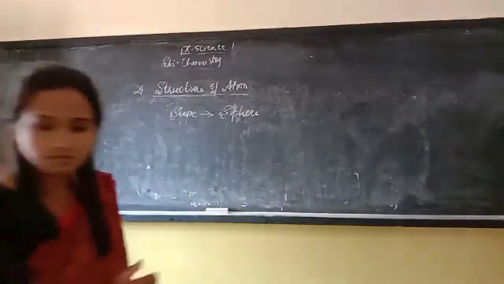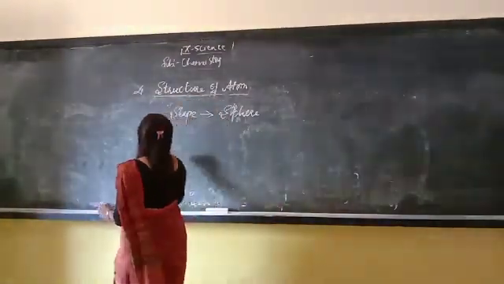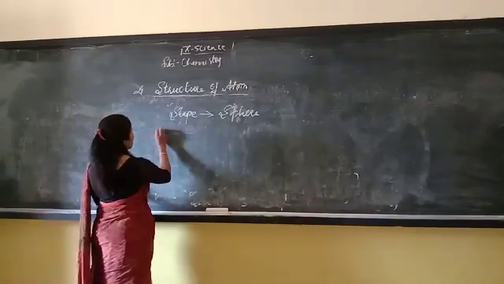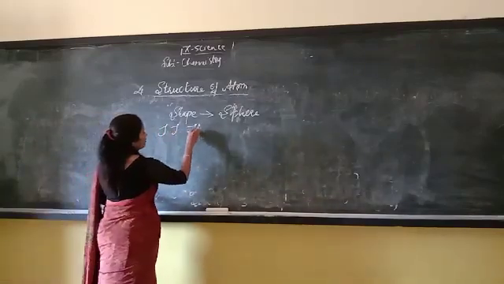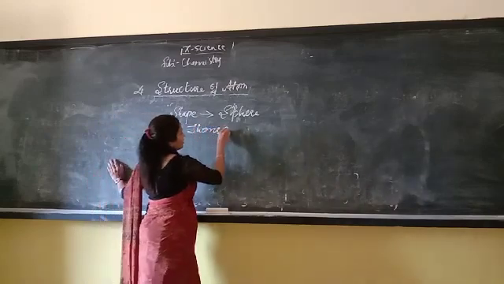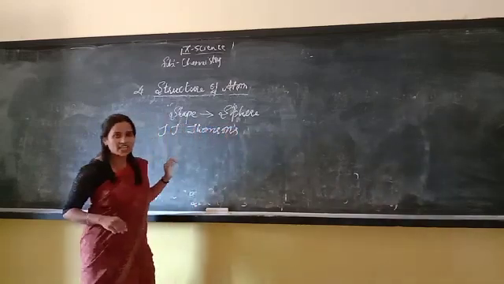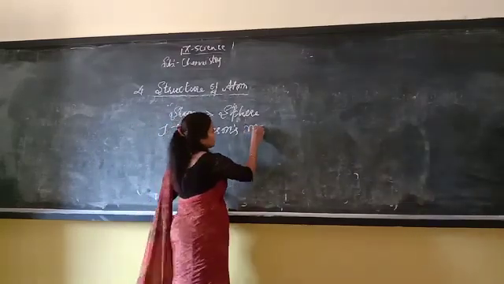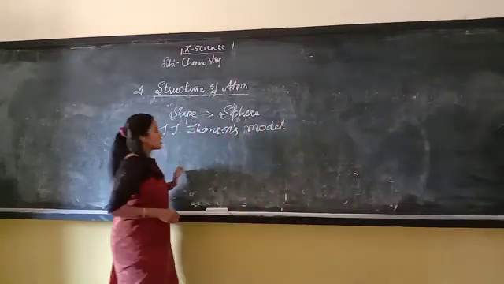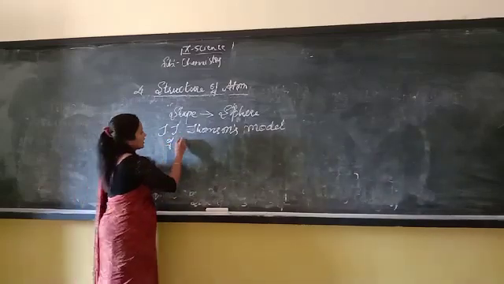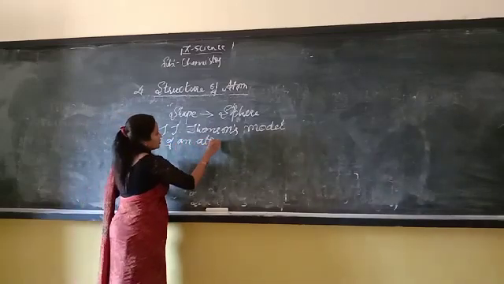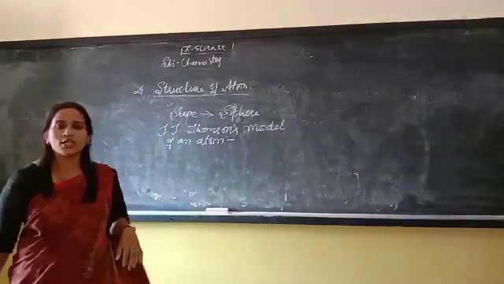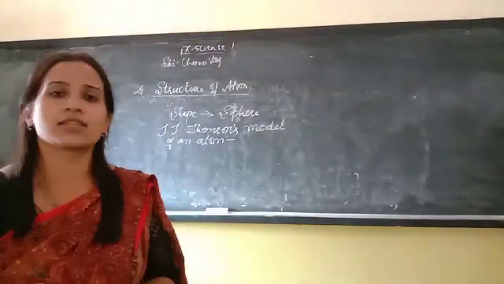Okay, so the first scientist who gave the structure of the atom was J.J. Thomson. By performing experiments, he prepared the model that we call J.J. Thomson's model of an atom. So who is J.J. Thomson? J.J. Thomson is a physicist.